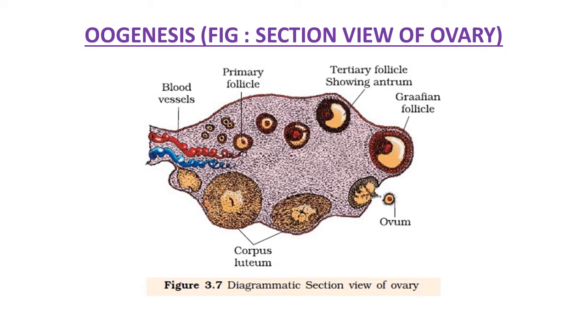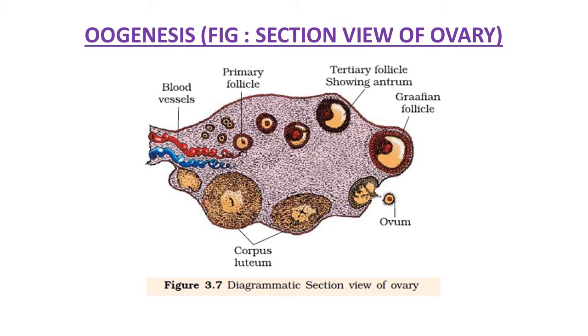In this diagram, primary follicles are observed. They form through this process. Gradually they mature, surrounded by a layer of cells and tissue. Primary follicles are converted into secondary follicles. Secondary follicles again develop, mature, get surrounded by layers of cells and tissue, and are converted into tertiary follicles. Further development takes place. A mature Graafian follicle develops here. Through hormonal change and other processes, the ovum is produced here.